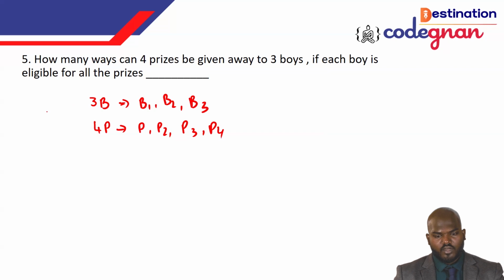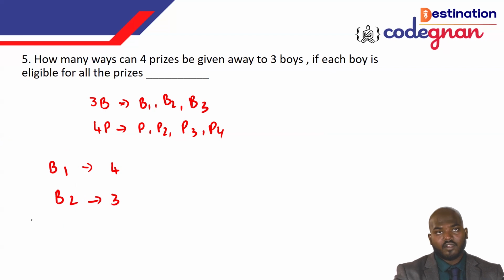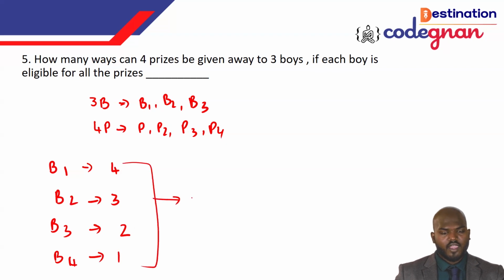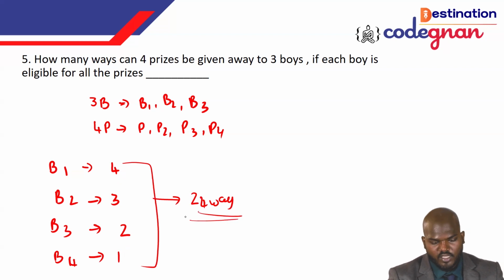If you look at this, B1 is eligible to receive any of the 4 prizes, so he has 4 ways. B2 is eligible for any of the remaining 3 prizes, so he has 3 ways. B3 will have only 2 ways, and the last one will have only 1 way. If you combine everything, 24 ways is the possible answer for this question. So make sure you copy it down, guys.